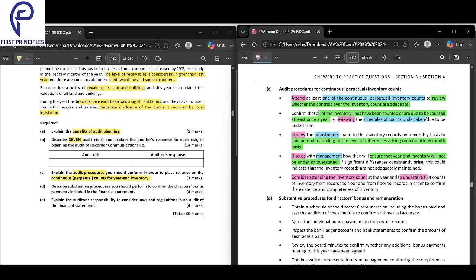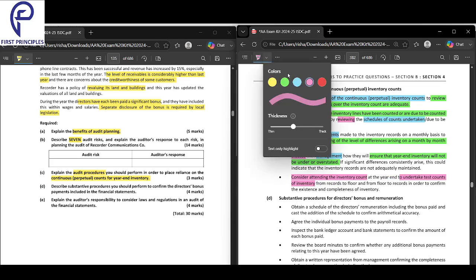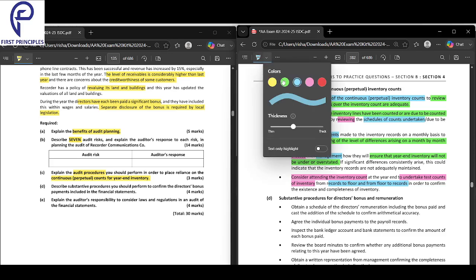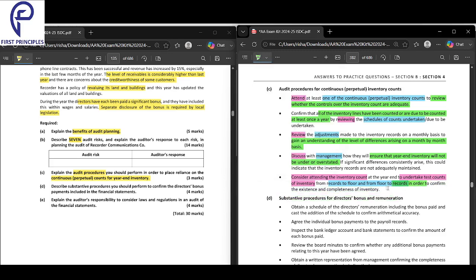So that we undertake the test counts of inventory. From where? From records to the floor and from the floor to the records. Why would we want to do that? What is the benefit? To confirm the existence and completeness of inventory. So we will attend a count and undertake the test count ourselves, from the record to the floor and from the floor to the record.